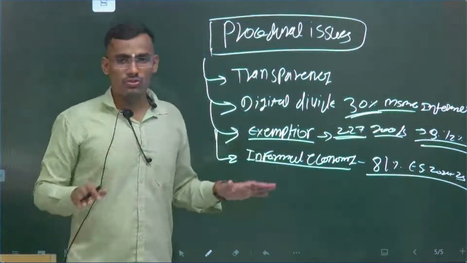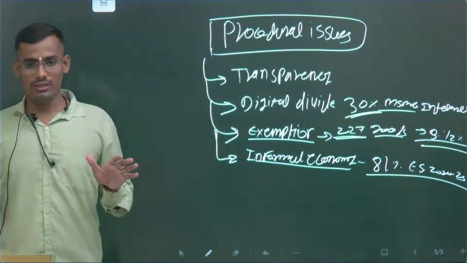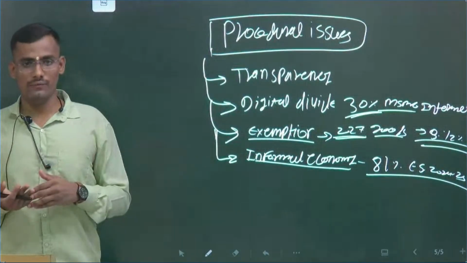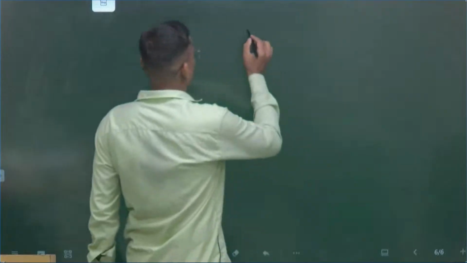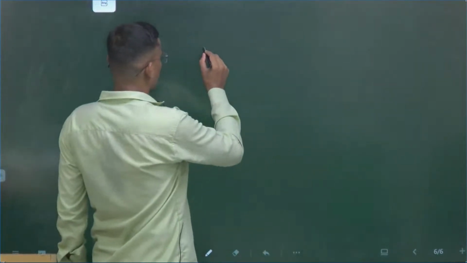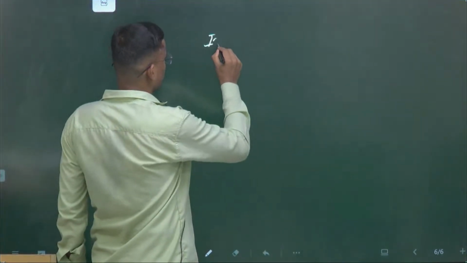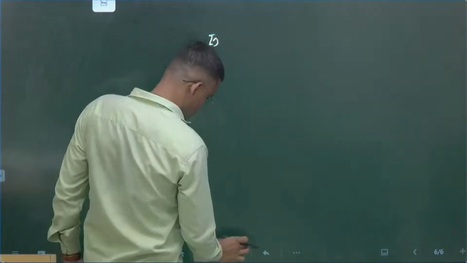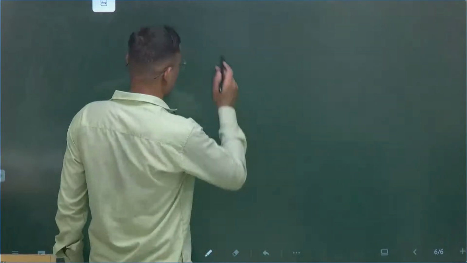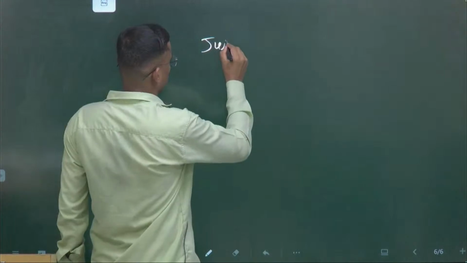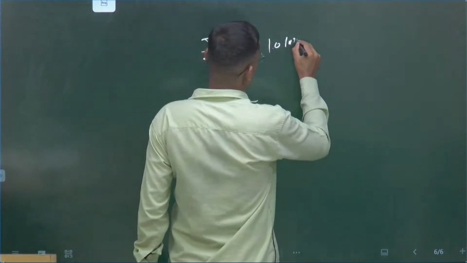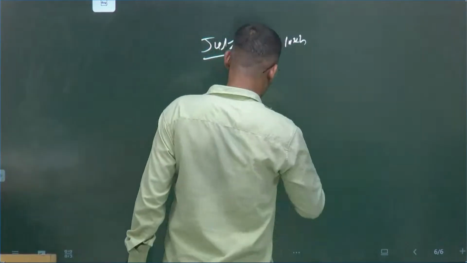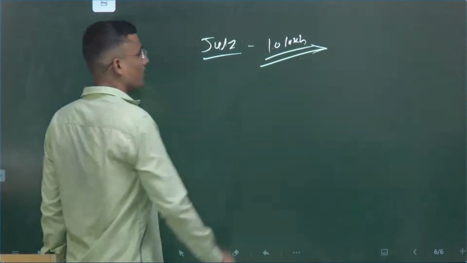So these are the issues, but is everything blurred? Is GST not working? No. Even though these are the issues, in the month of July 2025, something around 1 lakh crore of GST was collected.